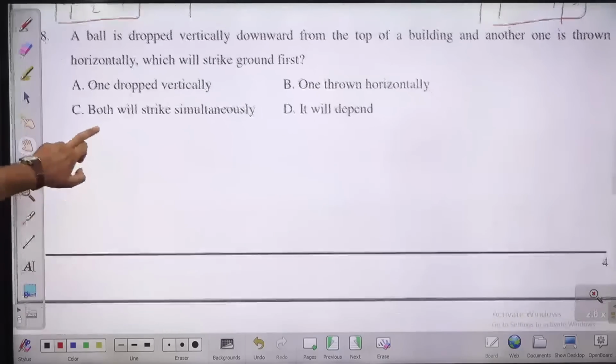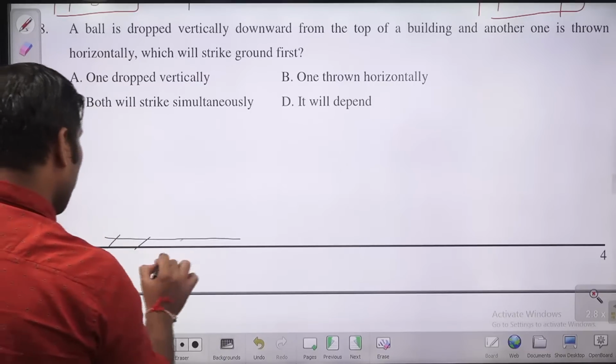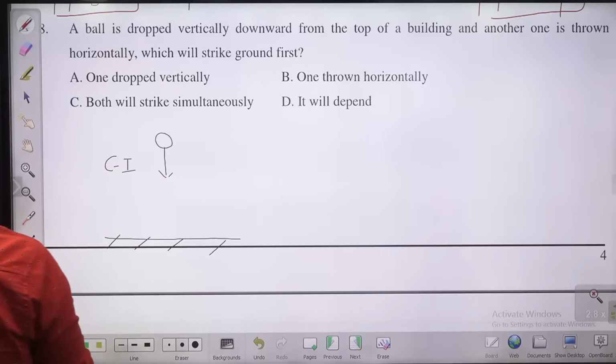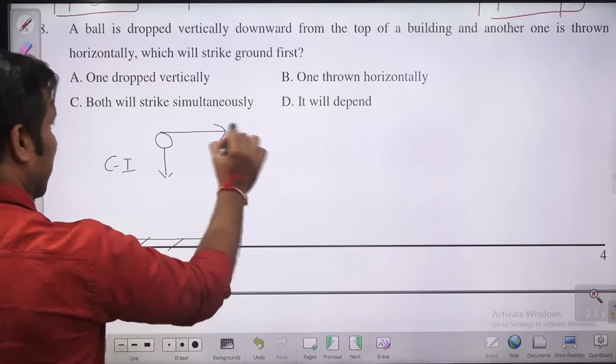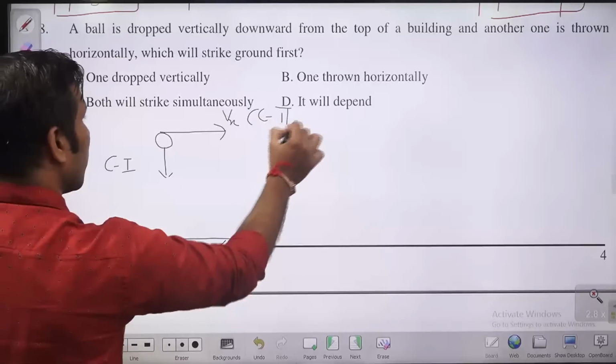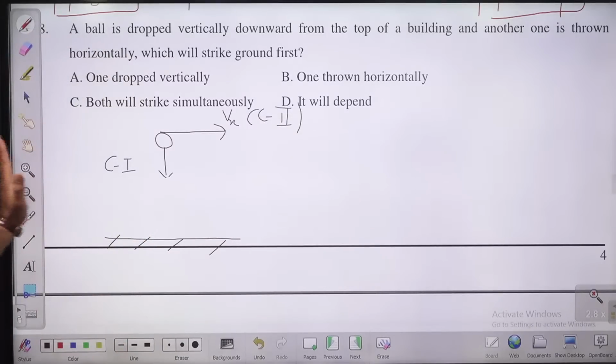Question number 8. Okay, this is question number 8, guys, in front of you. There is a ball which is dropped vertically downward from the top of a building and another one is thrown horizontally. So there are two scenarios. This is case 1. In the second case, you are throwing it horizontally with some velocity Vx. This is case 2. In case 1, you are just releasing it vertically down. In case 2, you are throwing it horizontally. In which case will the ball reach the ground first?